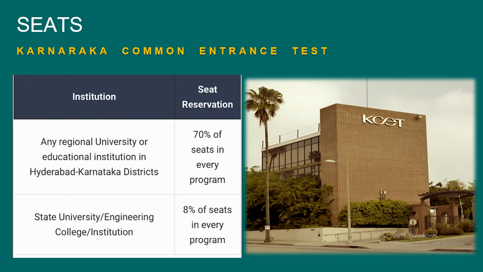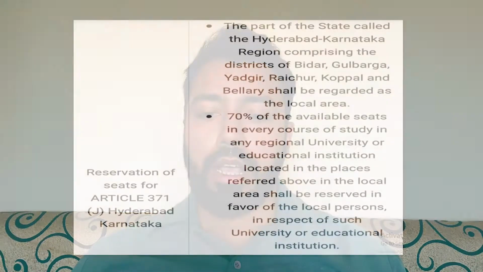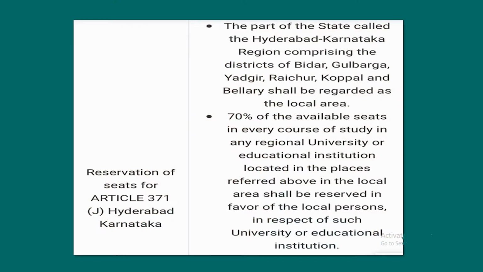First of all, you need to know that the Karnataka Common Entrance Test is there for all the courses on offer in the colleges participating within the state of Karnataka. So for the seats, in any regional university or education institution in the Hyderabad Karnataka districts, 70% of the seats in every program are reserved, and 8% of seats in every program are for the state university, engineering college or institution. So now, a reservation of seats for Article 371, that is the Hyderabad Karnataka region.